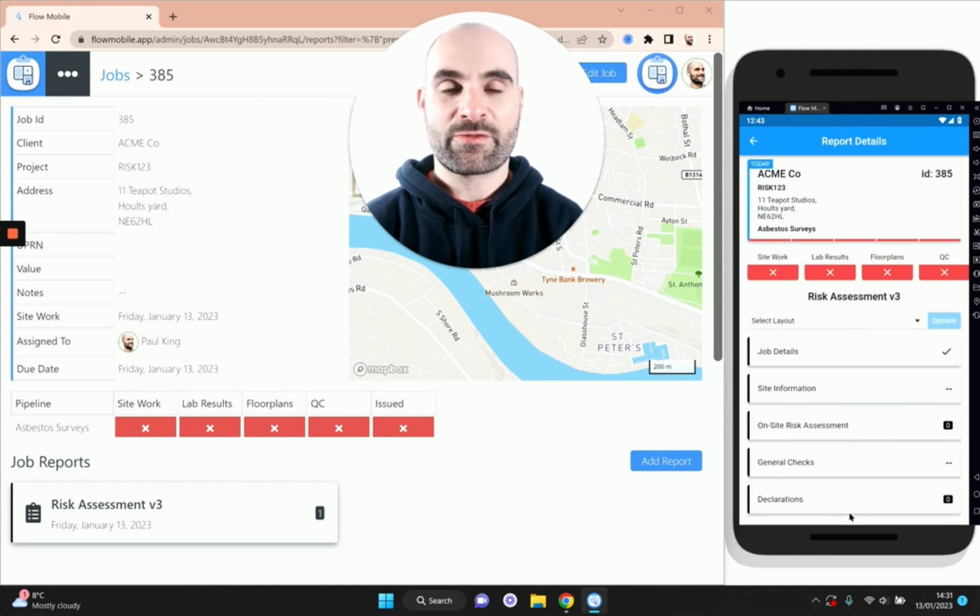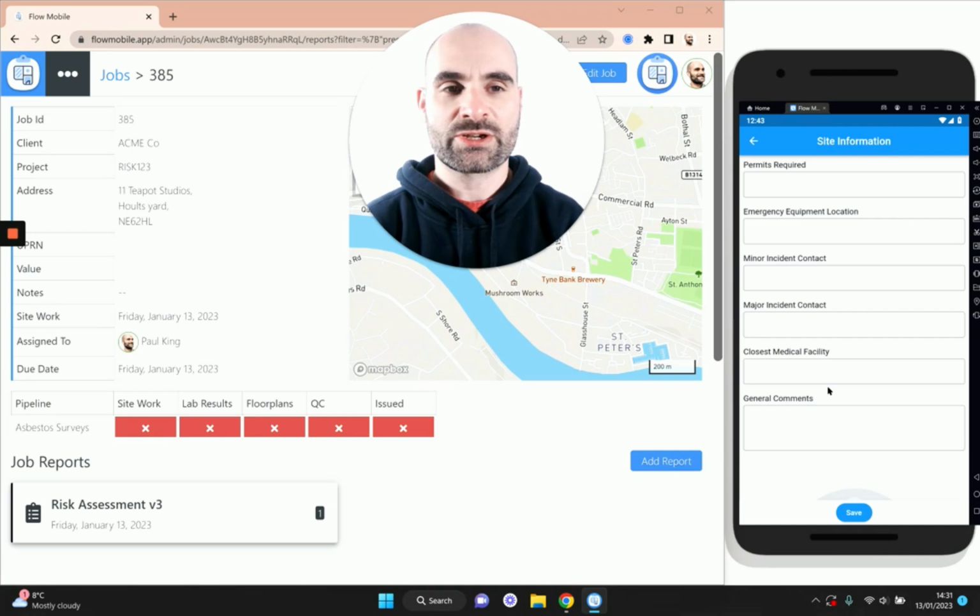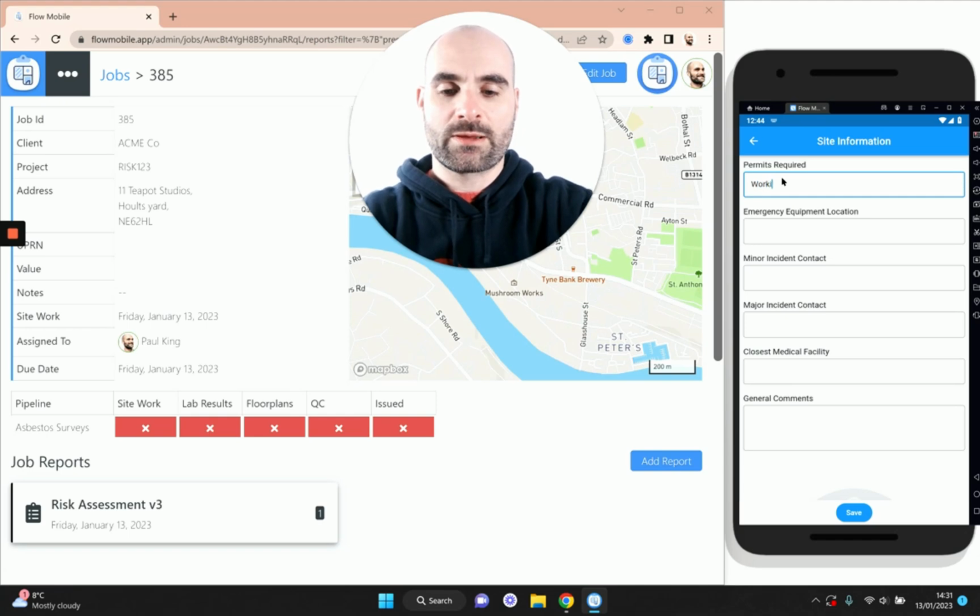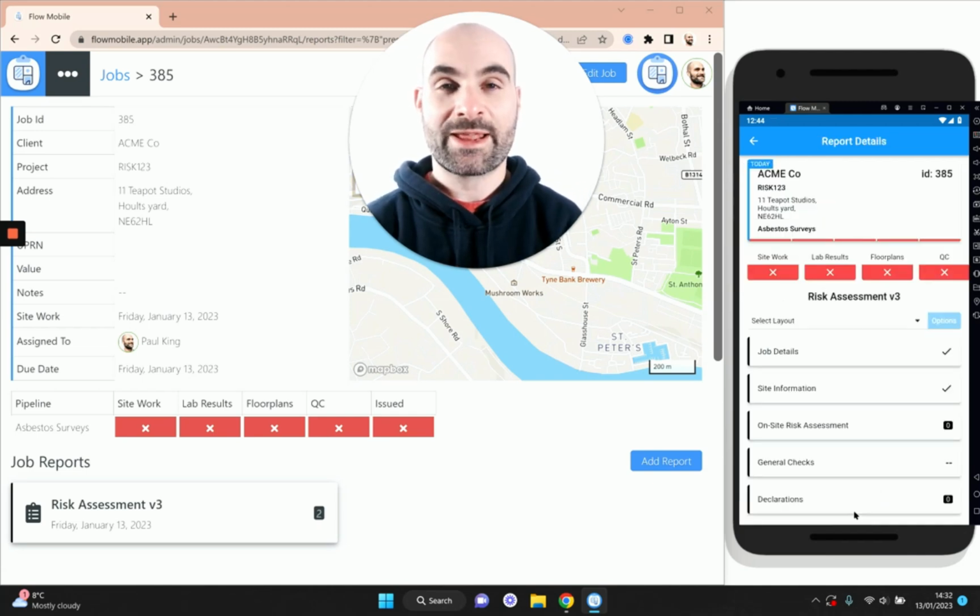Now we start entering some information about the site in which we're working. I'm going to pop into the site information section, and I'll not fill out all of this information, but typically you might want to fill this out and just put in stuff like the permits you required, any emergency equipment and where it is, and who are the incident contacts, things like the closest medical facility and so on. So for this example, I'm just going to put in that we need a working at heights permit. Okay, so you'll fill that out specific to your situation.